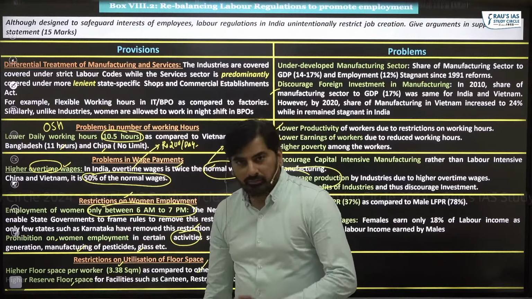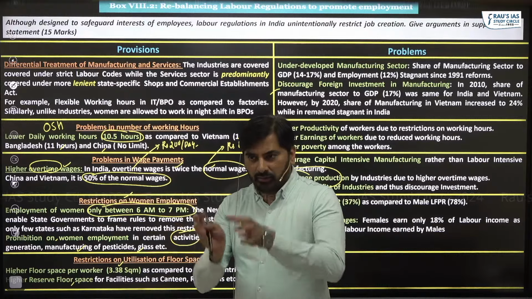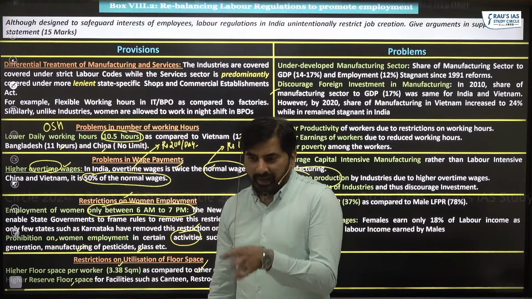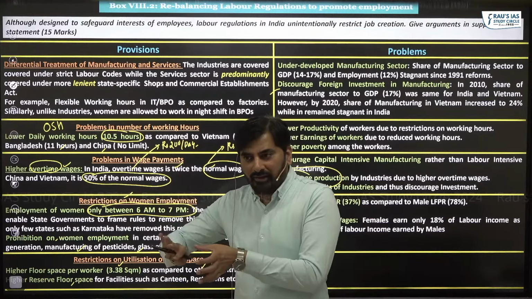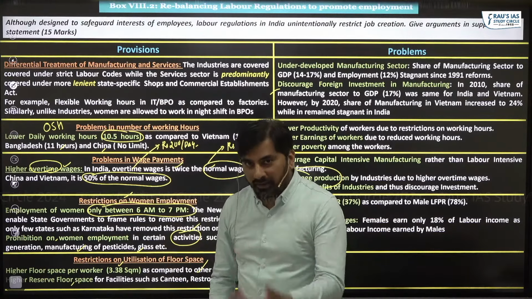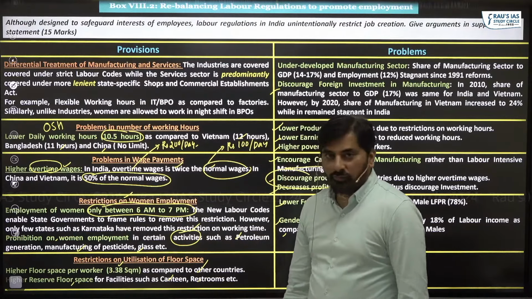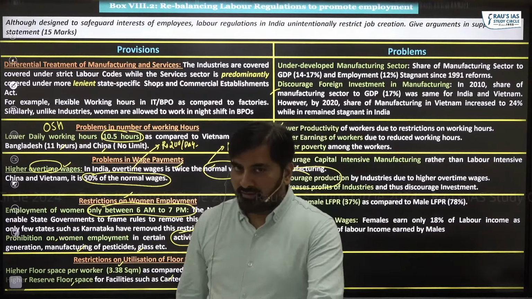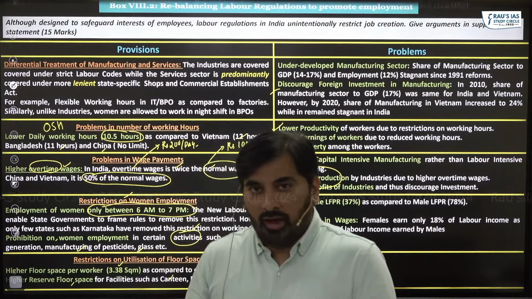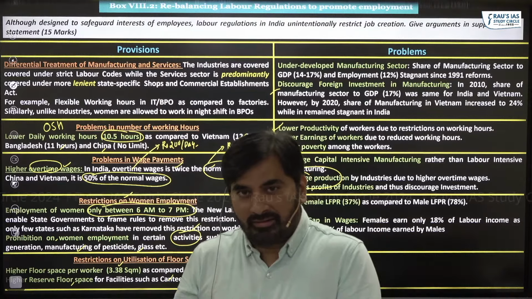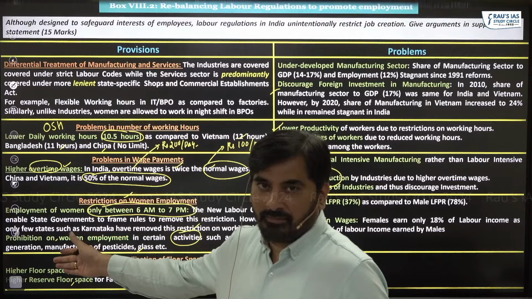Same way, if you set up an industry, you need to submit the building plan to the government. In this building plan, you are required to reserve some space for activities other than manufacturing. What activities other than manufacturing? For example, canteen facilities, restrooms, etc. I'm not saying that this should not be there. It should be there. But the problem is the government requires the industries to reserve more space for these activities.